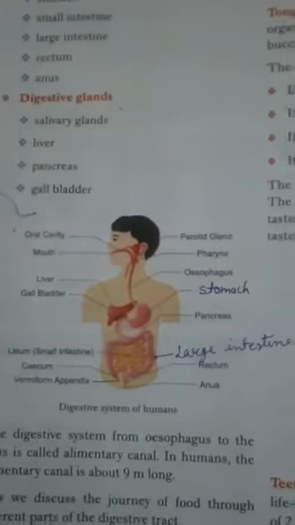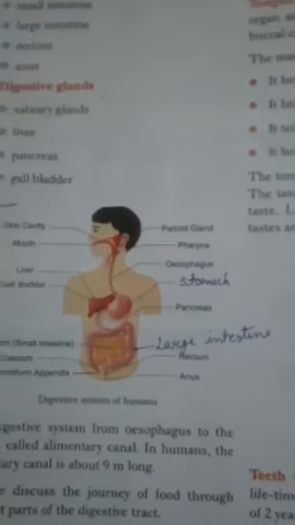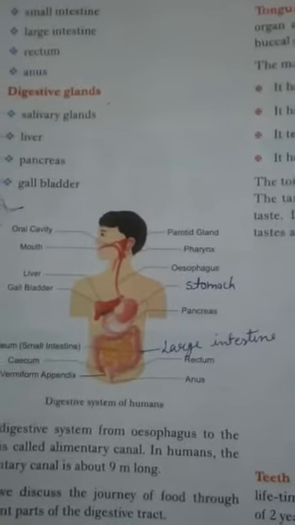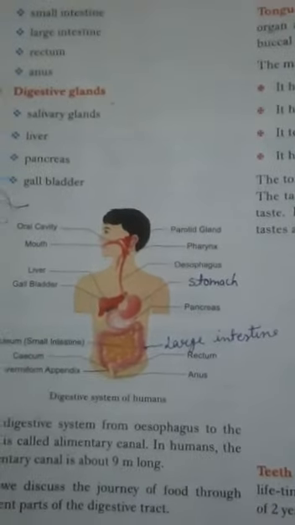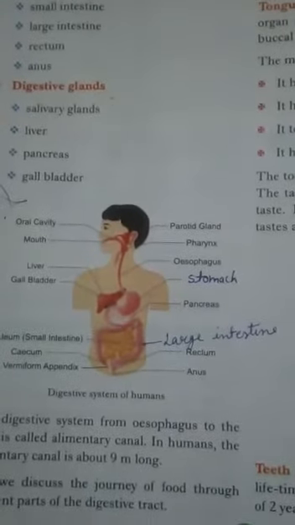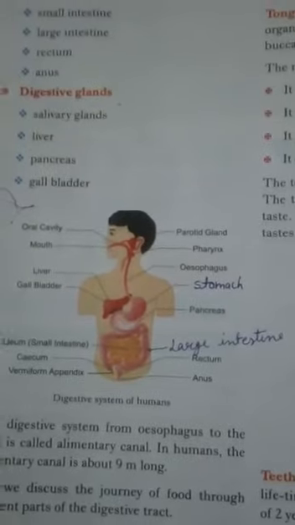Yes, now we will continue our topic nutrition in animals and the topic is human digestive system. In previous video, we have discussed that human digestive system is made up of many organs and associated glands.